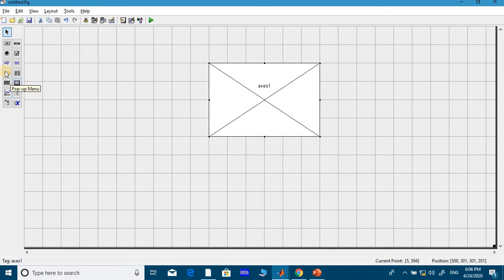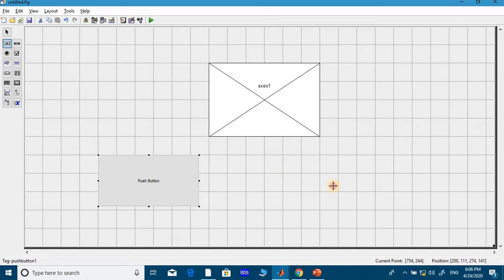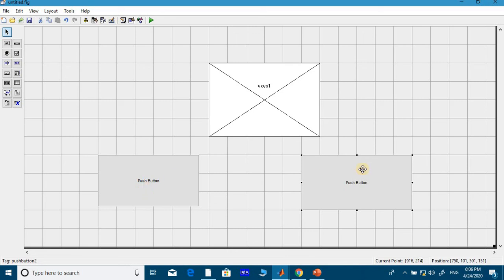This is static text. This is radio button. Okay, push button. So you need how many push buttons? 2 push buttons. Another push button I will take. So you put, I will enable different code to one push button and another push button.